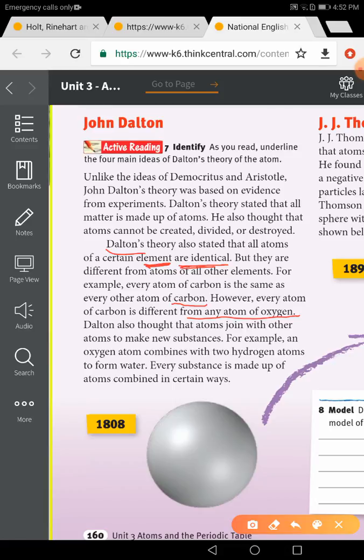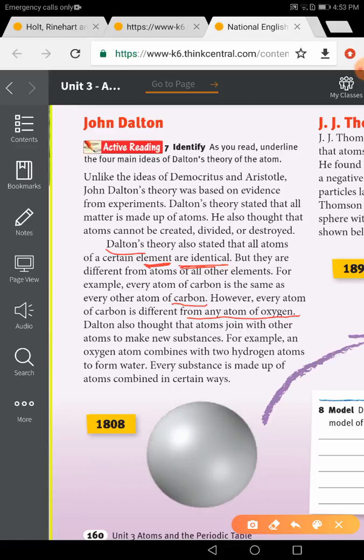Dalton also thought that atoms join with other atoms to make new substances. For example, an oxygen atom combined with hydrogen atoms forms water. The water is different from oxygen and hydrogen.